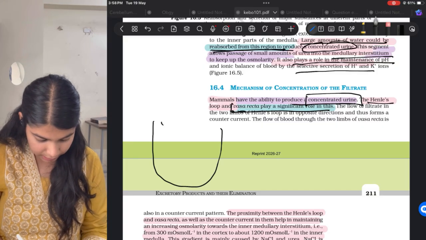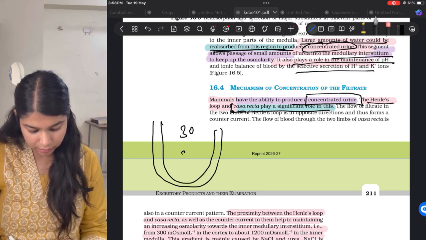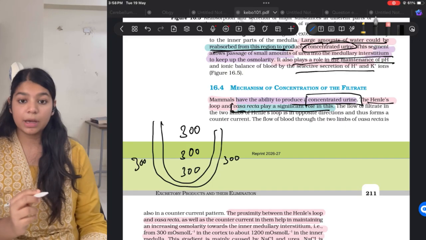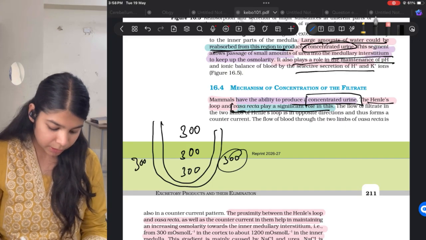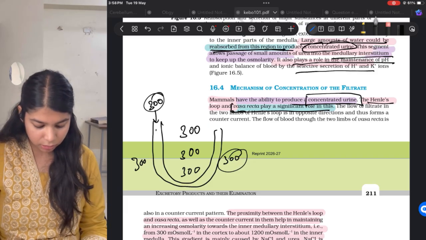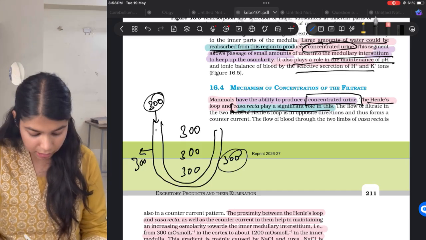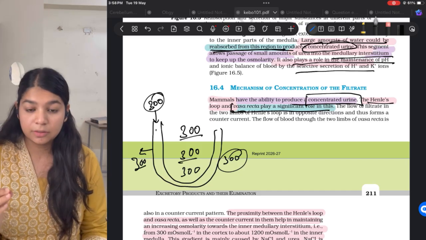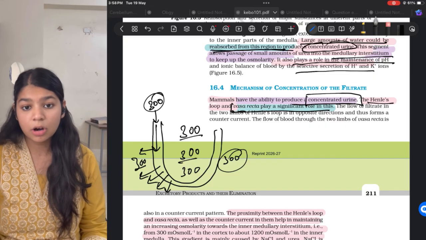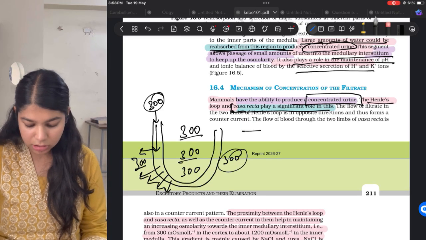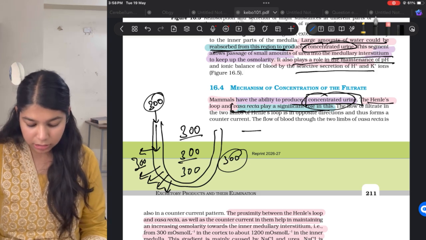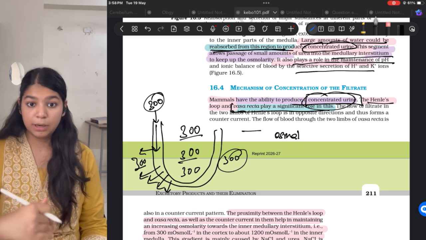Suppose this is a Henle's loop, and everywhere in the interstitial space in the medulla outside, the osmolarity is 300 milliosmol per liter, while the filtrate passing also has the same osmolarity. Now, even though the descending limb is permeable to water, if there is no concentration gradient, will this water flow passively? Of course not, right? So therefore, will the concentrated urine be formed? No. So therefore, the osmolarity is required in the medullary region.